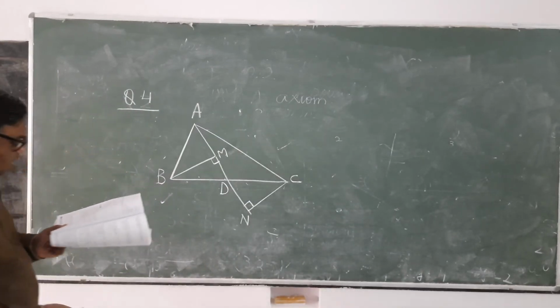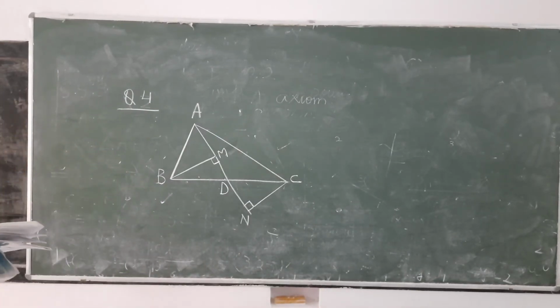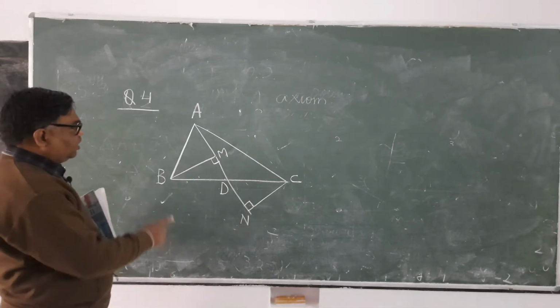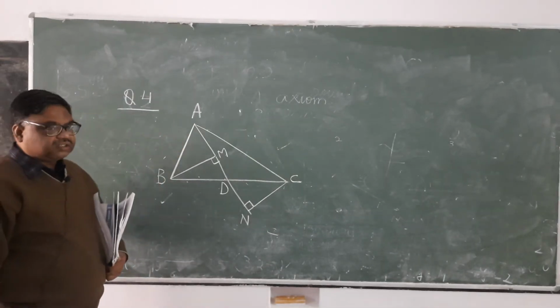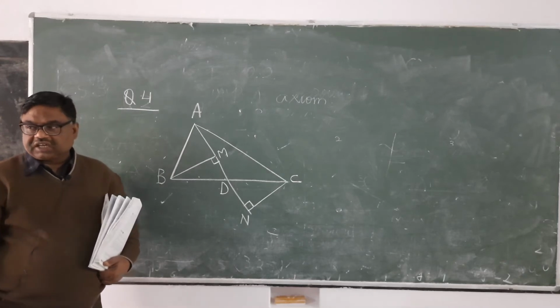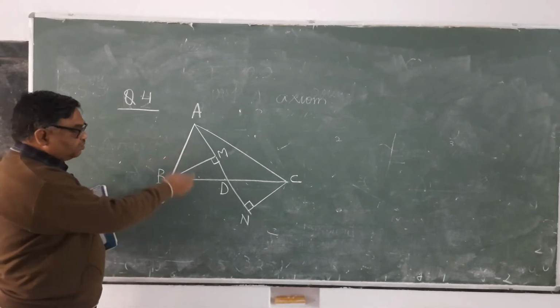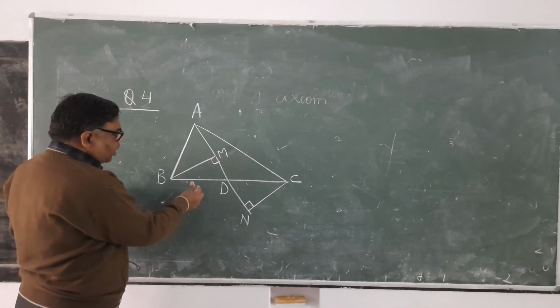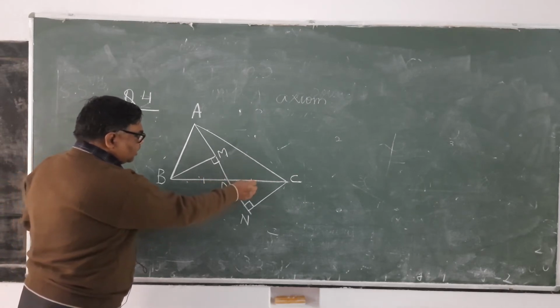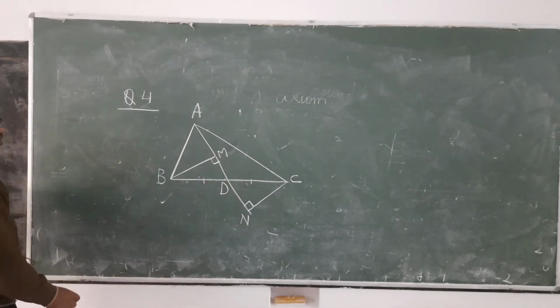You can see here, in the adjoining figure, AD is median. Median means a line drawn from a vertex to bisect the opposite side. It's clear? AD is median means D will be the midpoint of BC, that is, BD will be equal to CD.